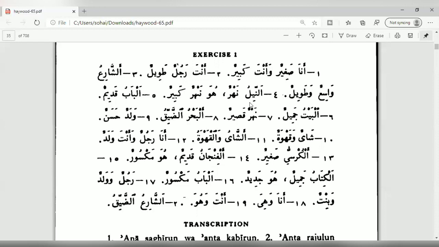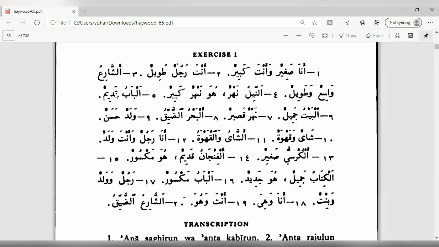An-nilu is a proper noun, hence definite, hence the subject. Nahrun means river. The Nile is a river. Huwa, as I mentioned in last lesson, can mean he or it. Huwa here refers to the Nile, so we will translate it. Nahrun kabirun. Here, kabirun is the adjective of nahrun because it matches nahrun in being indefinite and it comes after it. It is a big river.